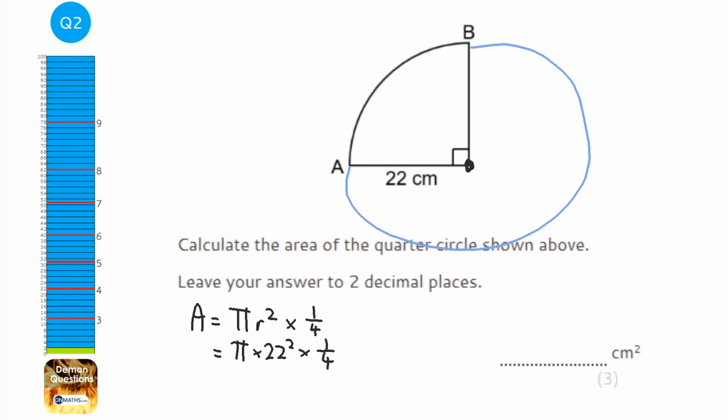And the answer I get is 380.1327 and so on. So to 2 decimal places, that's going to be 380.13.